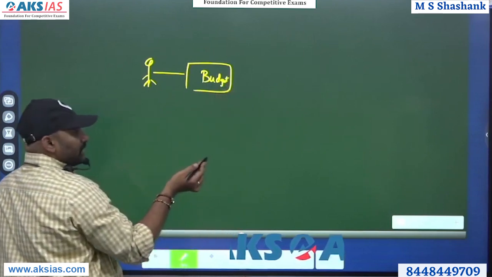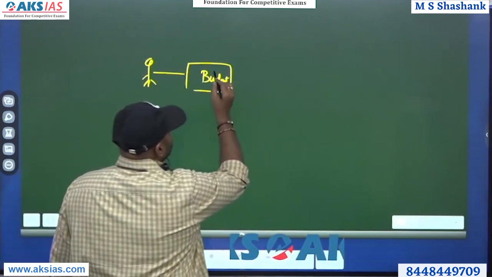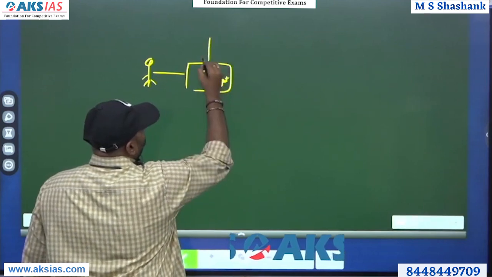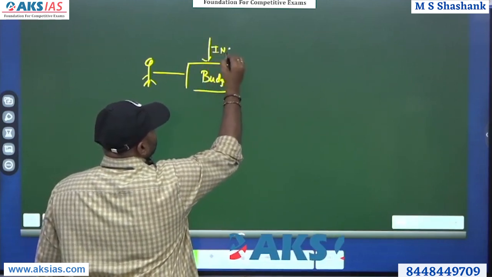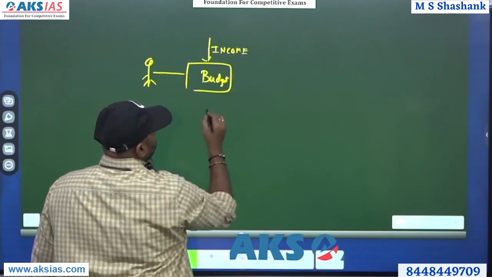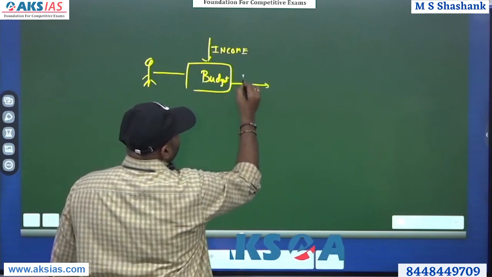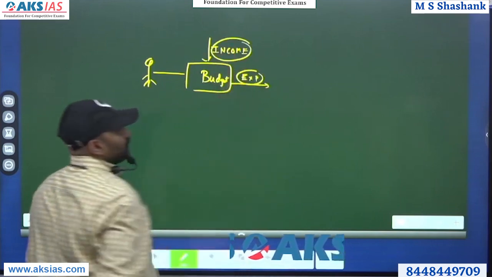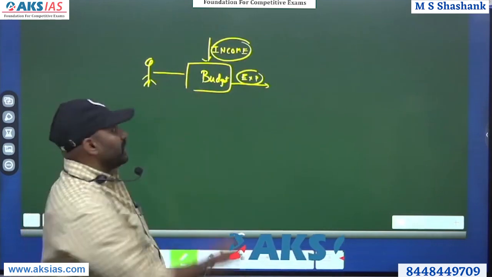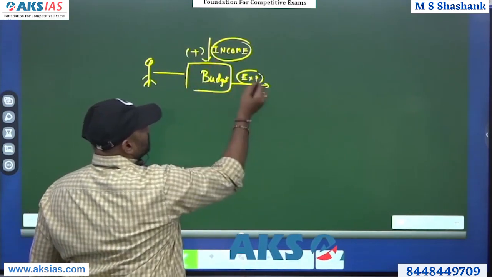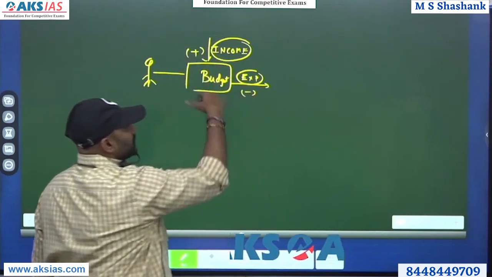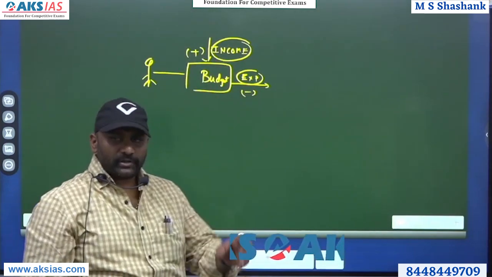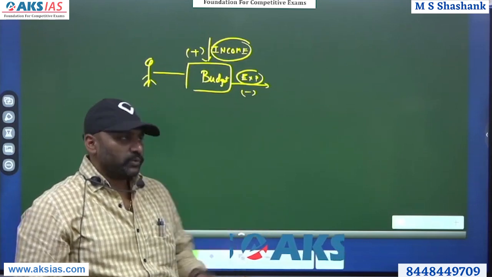So what is a budget? It tells fundamentally what income he or she gets, and what expenditure goes out. The incoming is plus, and the outgoing is minus. This is fundamentally the budget of a small family which has to run the show.